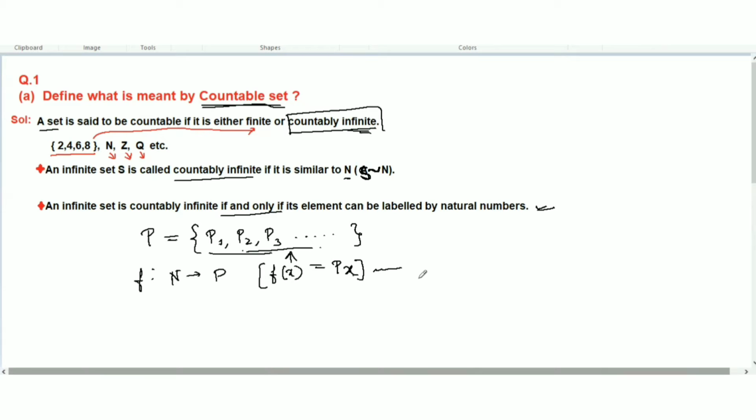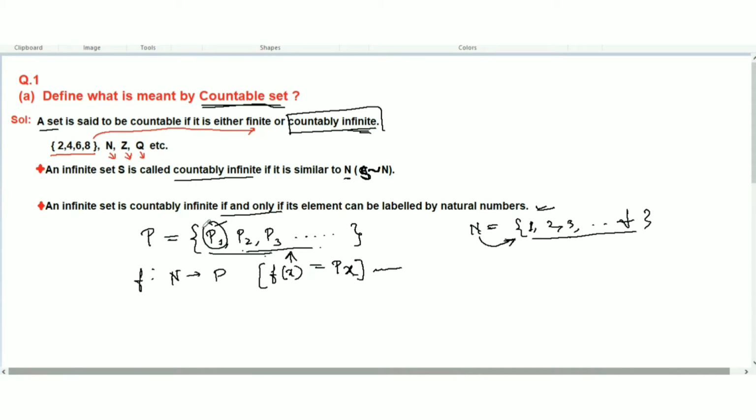We can label the elements of set P by natural numbers: the first element is 1, then 2, 3, 4. Although the elements are infinite, and we don't know how far they go, this is still a countable set, we know.